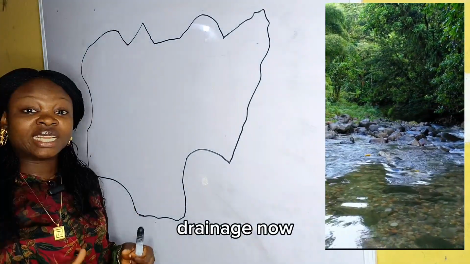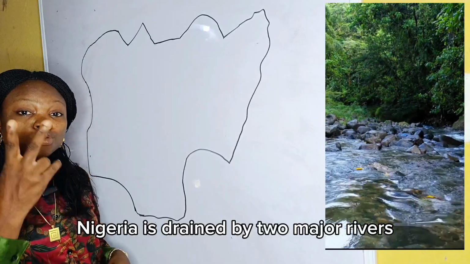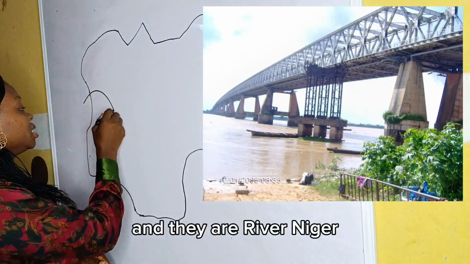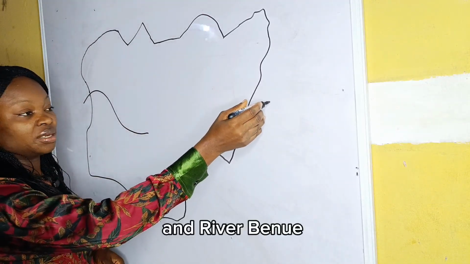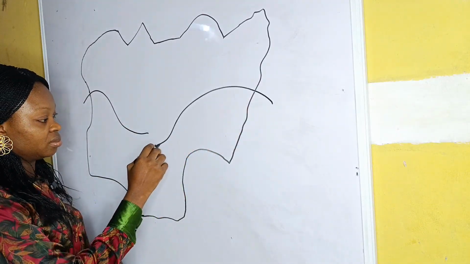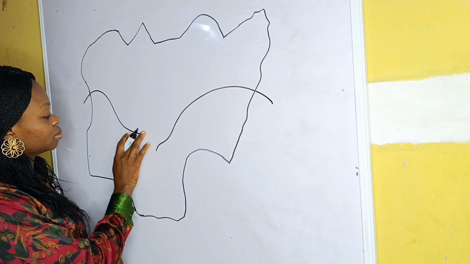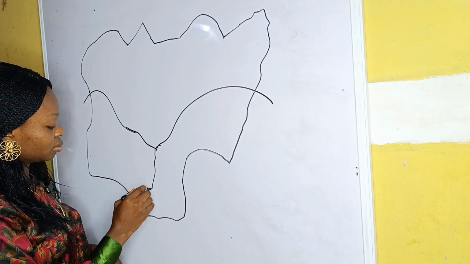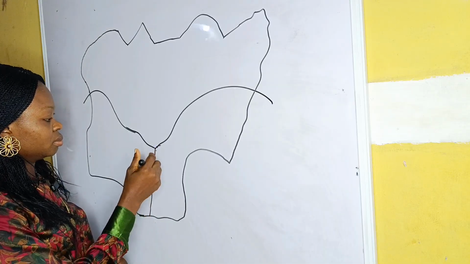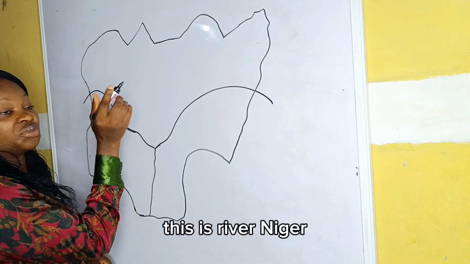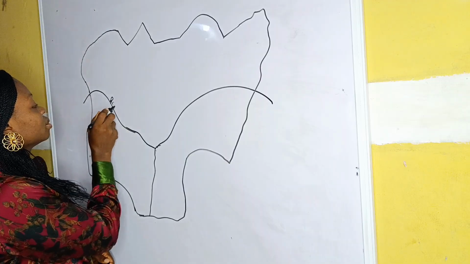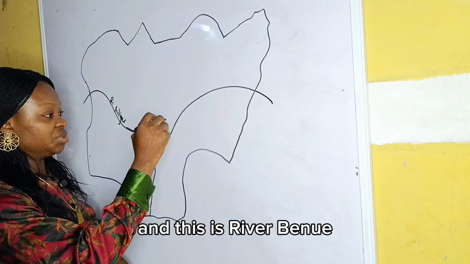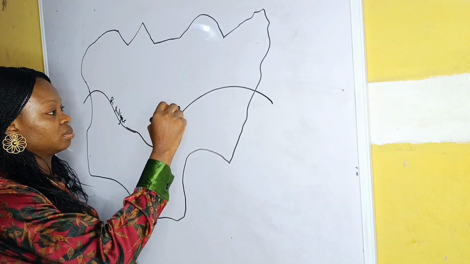Drainage. Now, Nigeria is drained by two major rivers, and they are River Niger and River Benue. This is River Niger and this is River Benue.